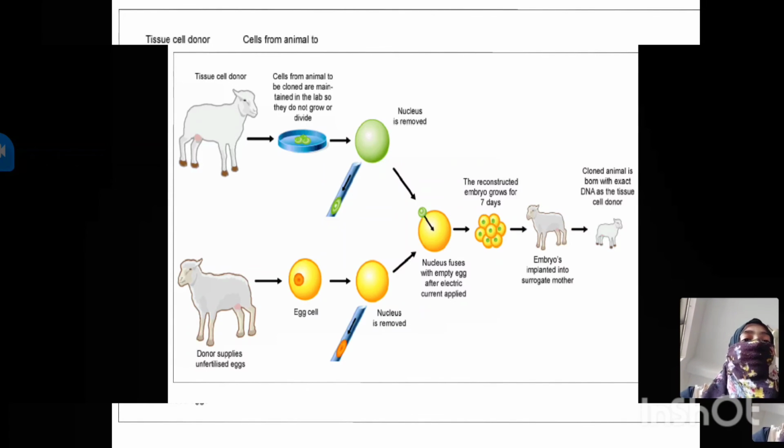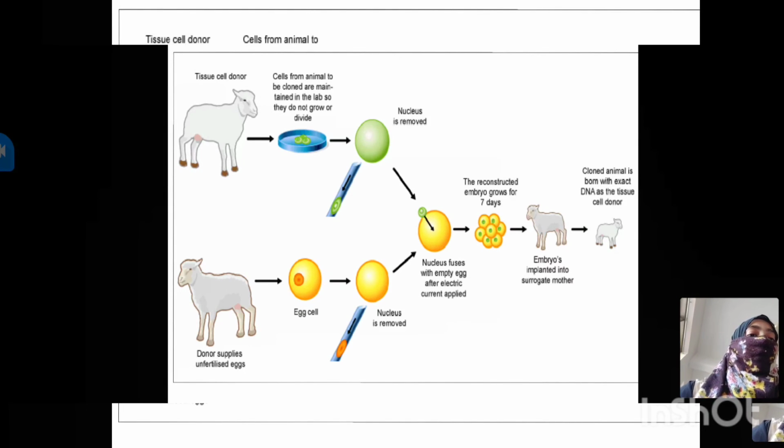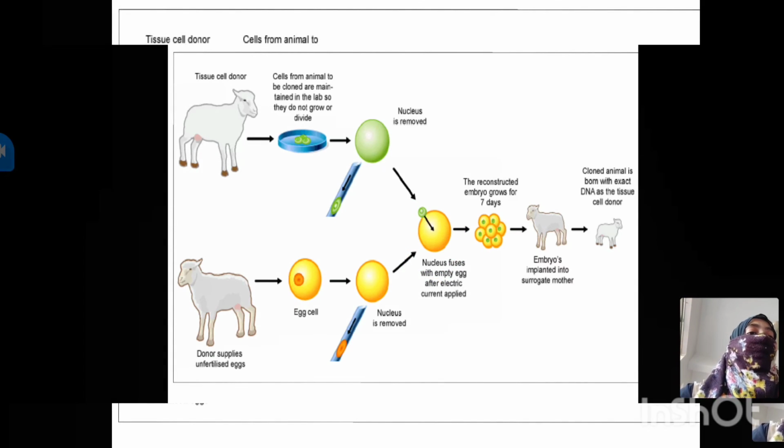Here from this tissue, from the donor, they are taking cells, and from the egg cells the nucleus is removed, from both the male and the female. Then, by applying an electric current, they are fusing the nuclei of both.